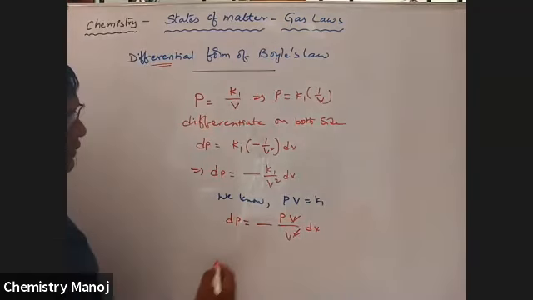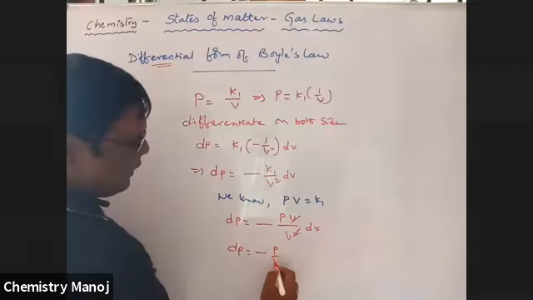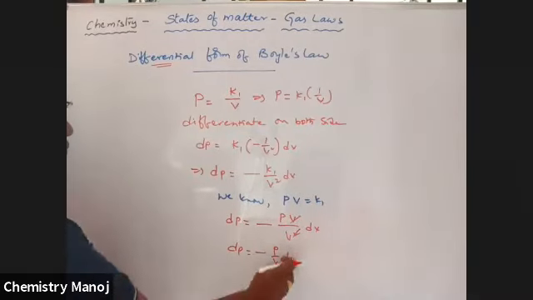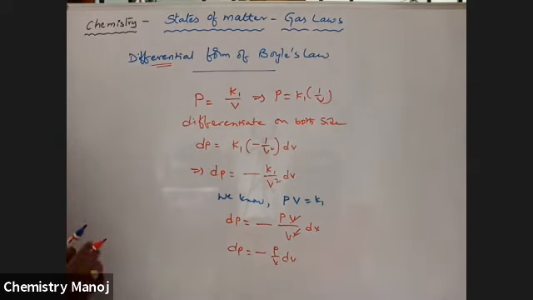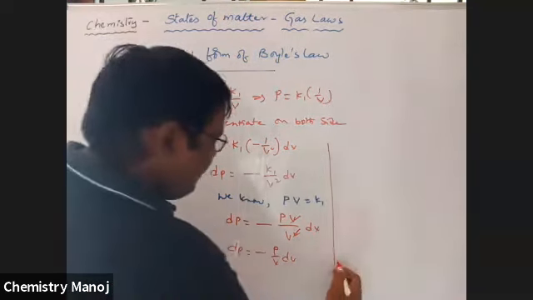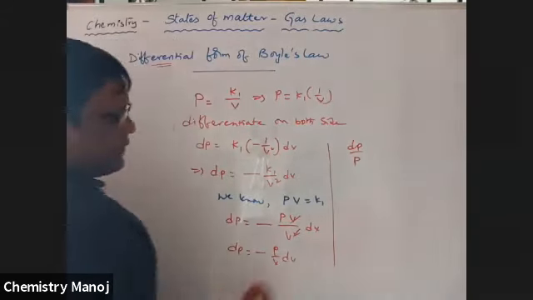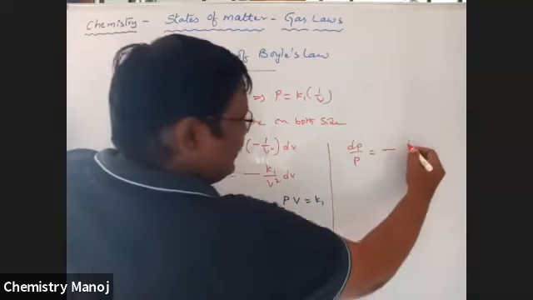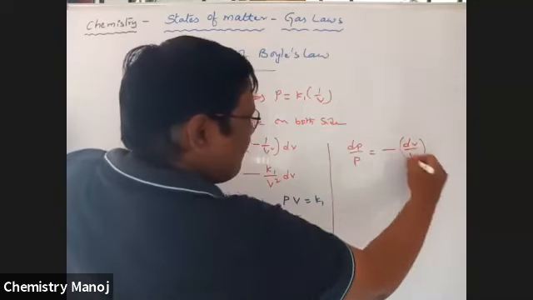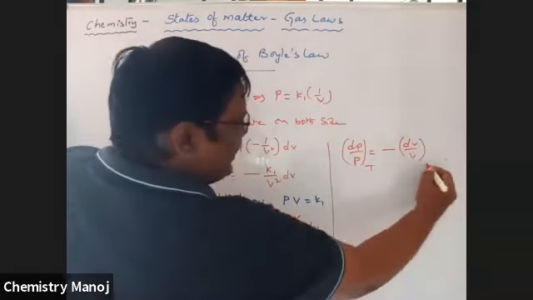One V gets cancelled. Therefore, dP is equal to minus P by V into dV. So P terms on the same side, so that is dP by P is equal to minus dV by V, at constant temperature.